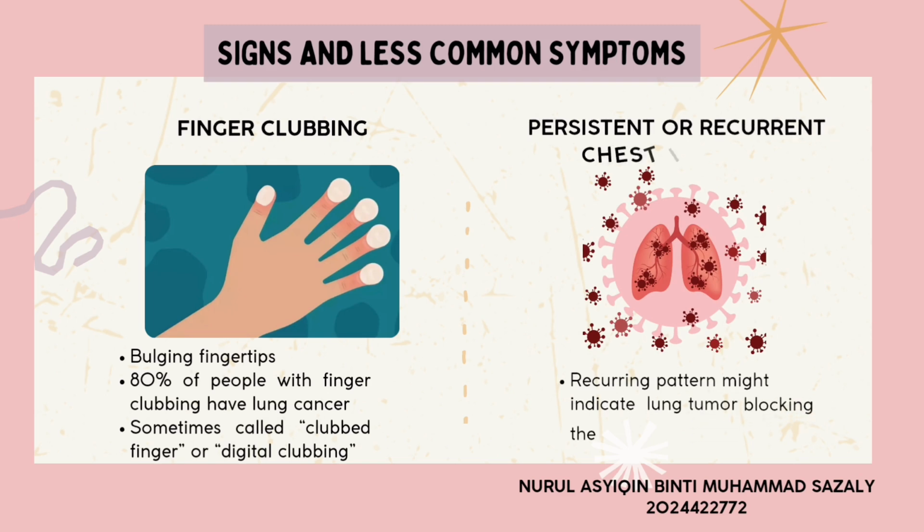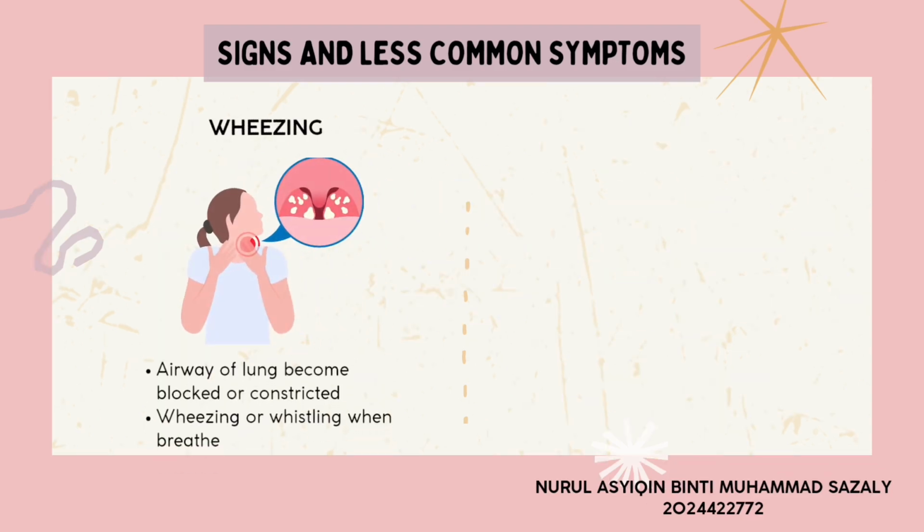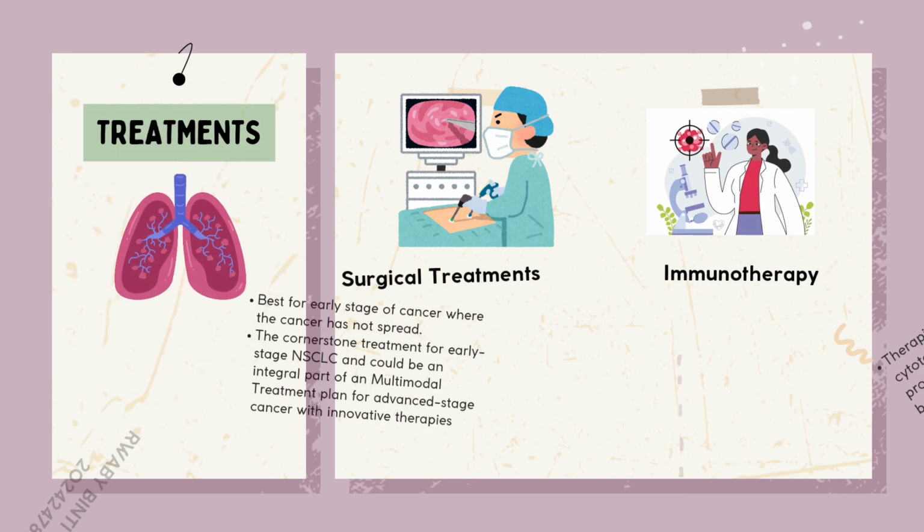Persistent or recurring chest infection. A recurring pattern might indicate a lung tumor blocking your airway. Wheezing. Airways of the lung become blocked or constricted. You might be wheezing or whistling when you breathe. Lastly, lumps and bumps. Cancer spreads through lymph nodes, which causes swelling of your face or neck.